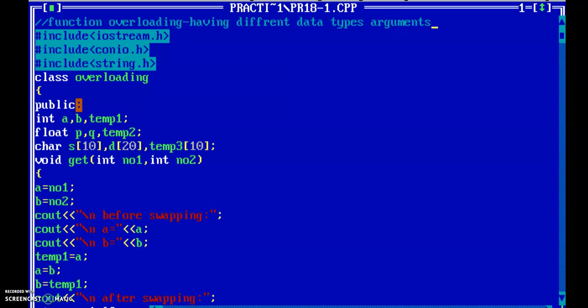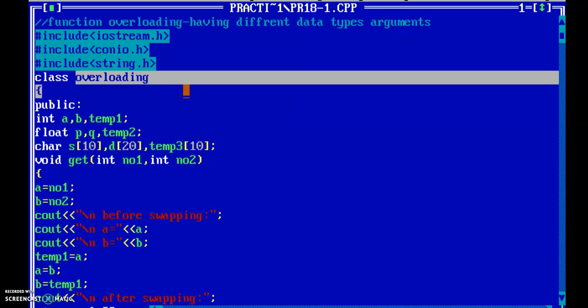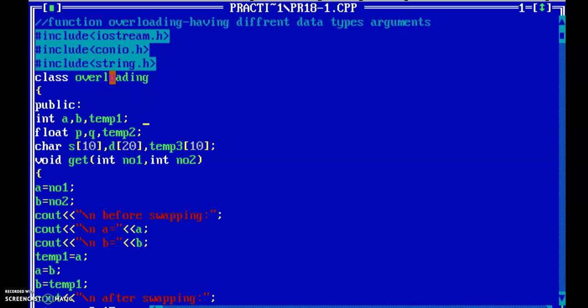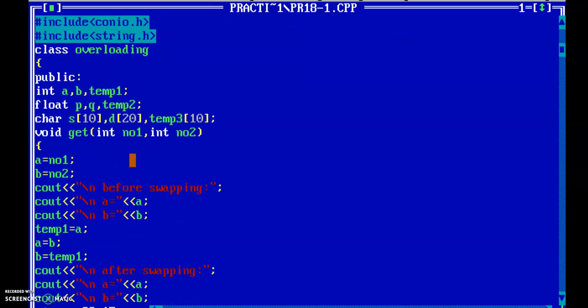Check here, class overloading, the name of the class is overloading, integer a, b, temp, float p, q, temp, whatever data members there are, I already declared these data members. Check here, the function void get having two parameters, both of integer type.